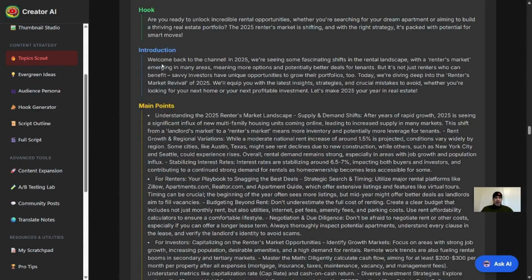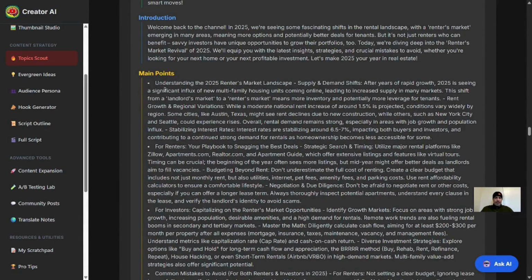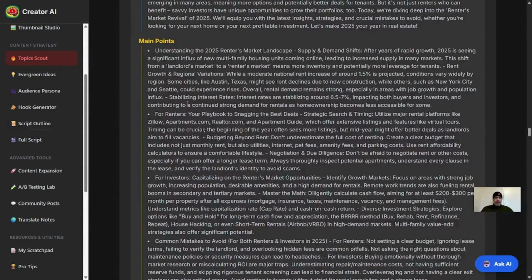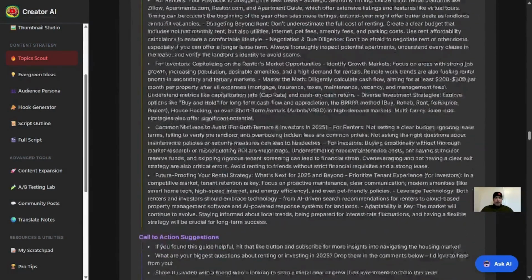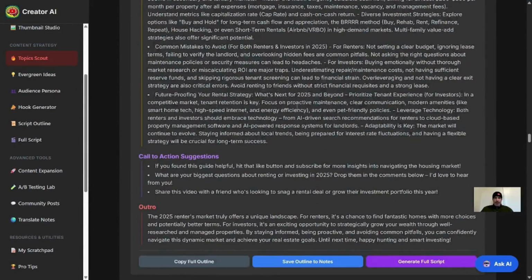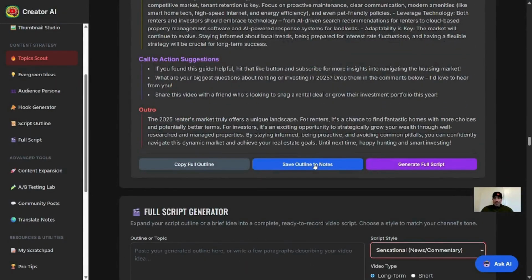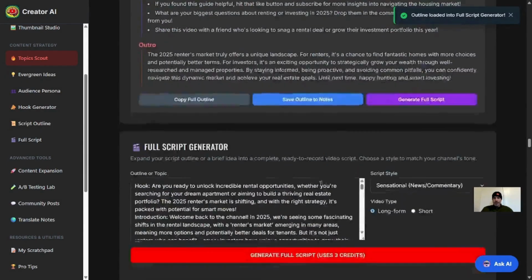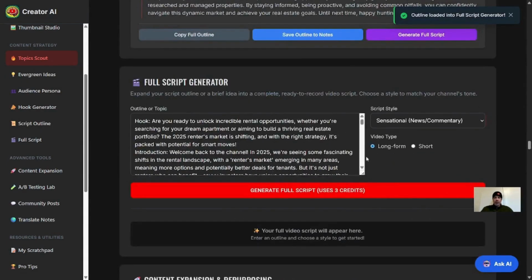Here's a hook. It's going to give us an introduction, some main points to cover. So this is a great script. It does some research for us. So we definitely have everything covered here, and we can save that to notes. If you like this script, you can hit generate full script, and it's going to carry it all over here for you as well.